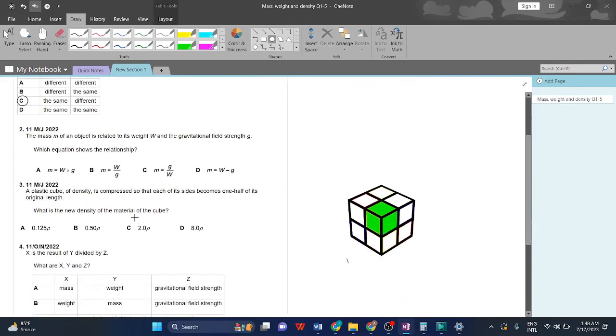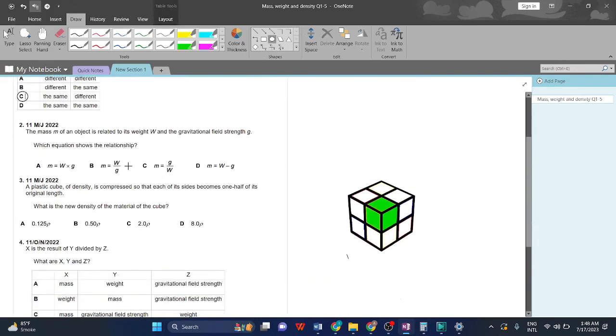Question 2. The mass m of an object is related to its weight W and the gravitational field strength G. Which equation shows the relationship? I just showed you W is equal to mg. This is what he's talking about. We need the equation with mass, weight and gravitational field strength G, which is W equal to m and G.